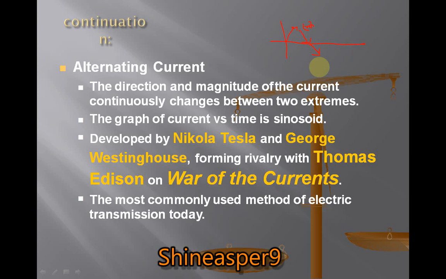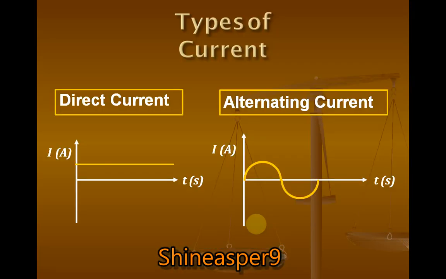The graph of current versus time is a sinusoid. It was developed by Nikola Tesla and George Westinghouse, who formed a rivalry with Thomas Edison over the wire currents. It is the most commonly used method of electric transmission today.